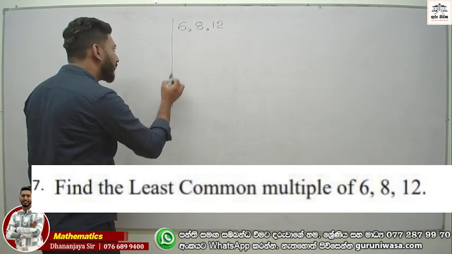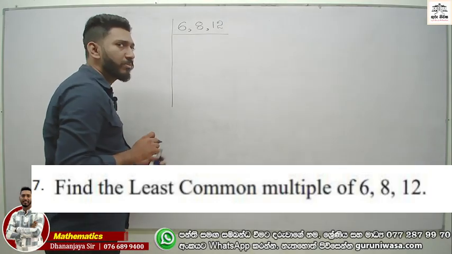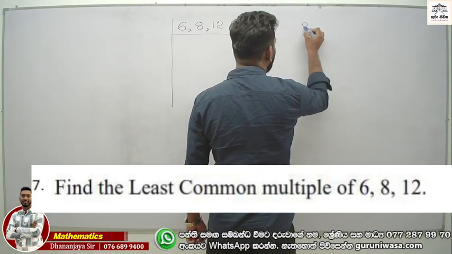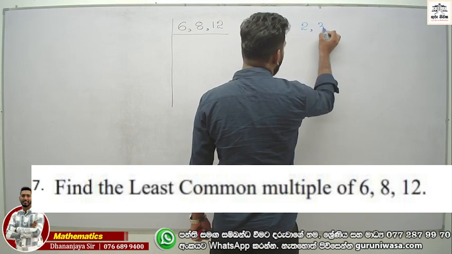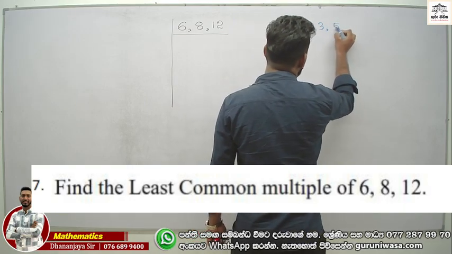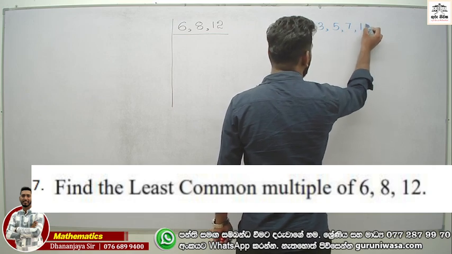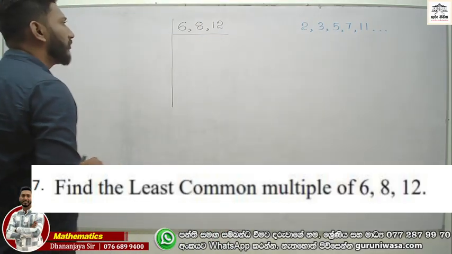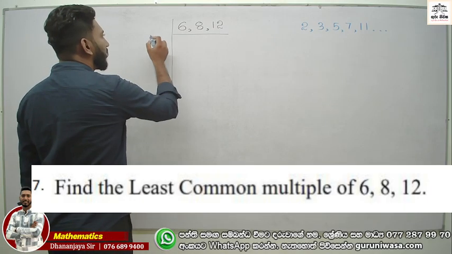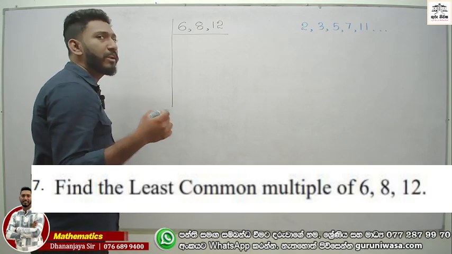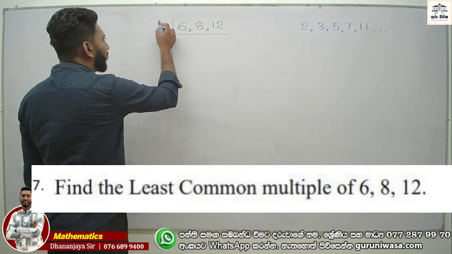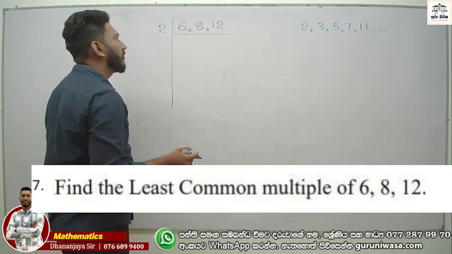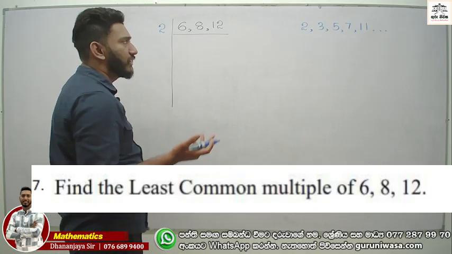Now we are going to find the LCM. Now I'm going to divide using the prime numbers. And you know the prime numbers. What are the prime numbers? We call 2, 3, 5, 7, 11, like that, the prime numbers. Now look, the first prime number is 2. Now I'm going to choose the number 2 because we can divide all the numbers by 2. Right? When you have to find the LCM, we choose a number that divides the numbers. Therefore, 6, 8, 12 are all even. Now we can use number 2.